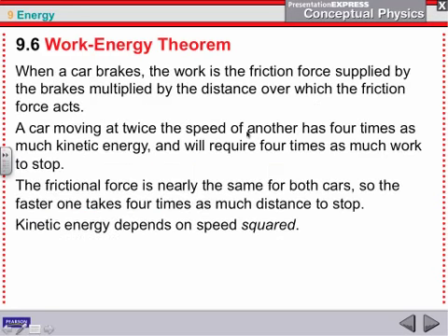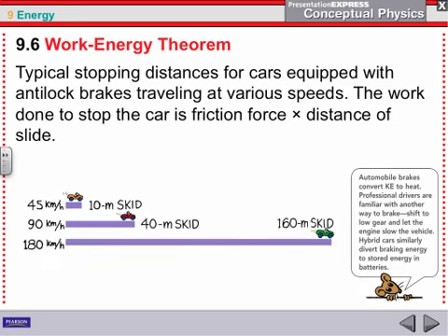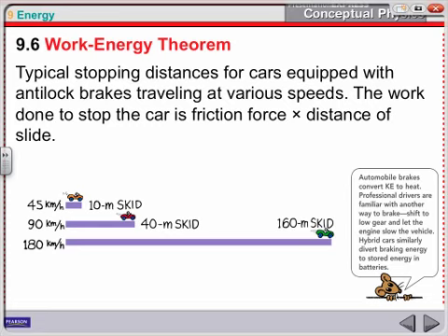Or if we apply brakes in a car and we're trying to slow it down, the faster I'm going, the longer it takes me to stop. Take a look at this. If I'm going 45 kilometers per hour and I slam on the brakes, I come to a stop in 10 meters. However, if I double my speed, if I'm going 90, that doesn't take me twice as far to stop. It takes me 4 times as far to stop. Or if I'm going 180, this is now 4 times what that is.